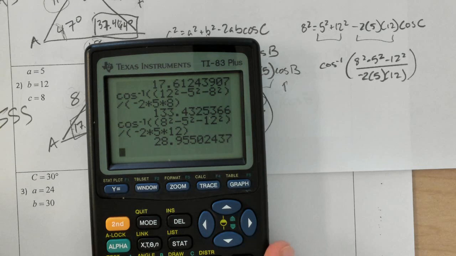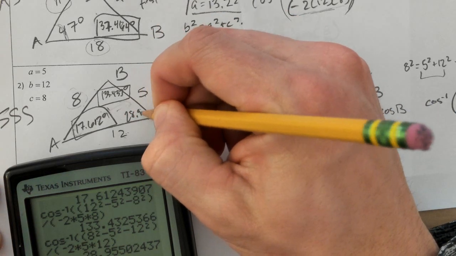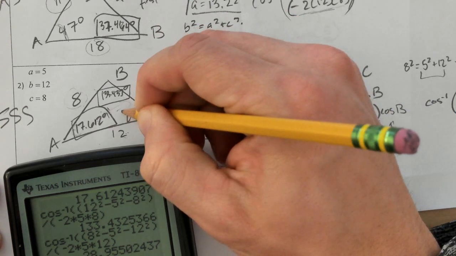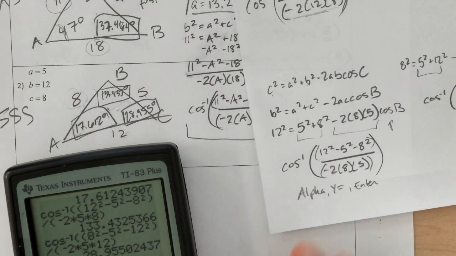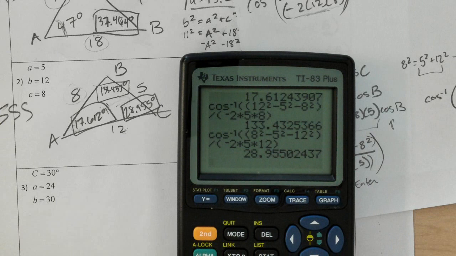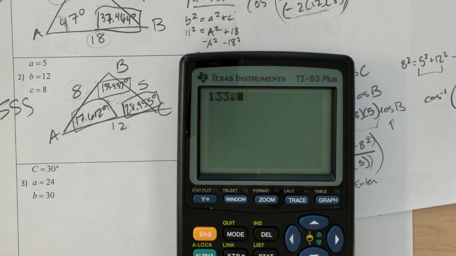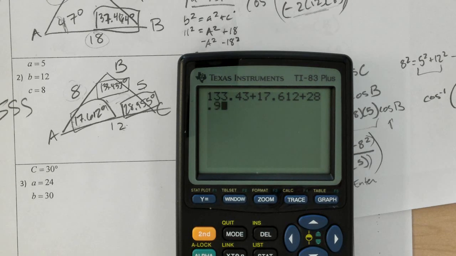And so I see my angle there is 28.955. Something I can do is check all those to make sure they add up to 180. Could be a good way to check and see if I did it right. They should. Sometimes they won't exactly add to 180. They might be just a little decimal point off. And that's okay. That's because your calculator is rounding.